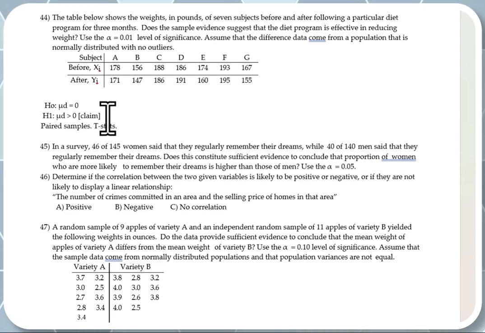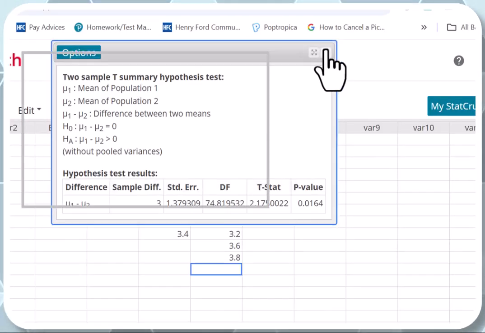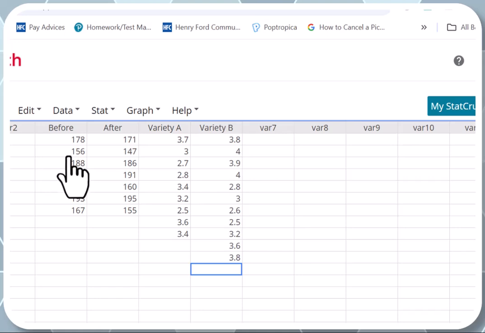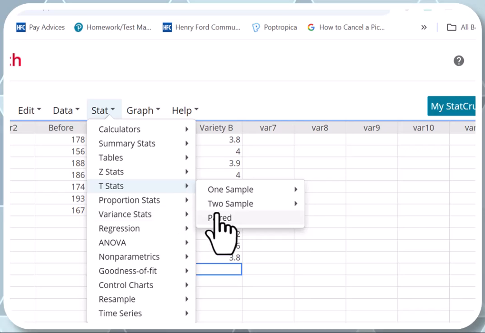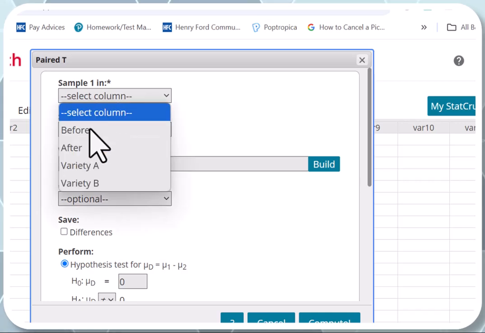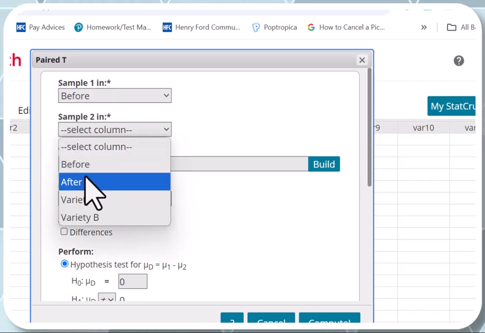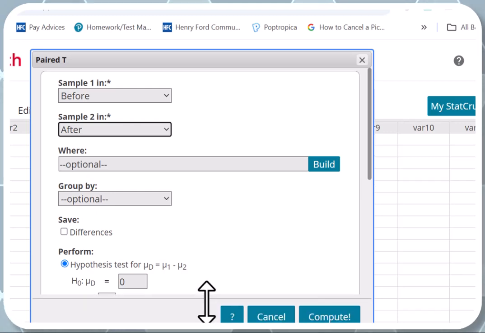So it's going to be t-stats, and we're going to do paired samples. Let me show you how to do that in StatCrunch. I already put the data in StatCrunch. You can see it right here, before and after. So you go to stat, t-stats, but look, guys, not two sample. You have to do paired because it's going to do the difference for you. Okay, column 1 is before, column 2 is after, and then let me show you right here.